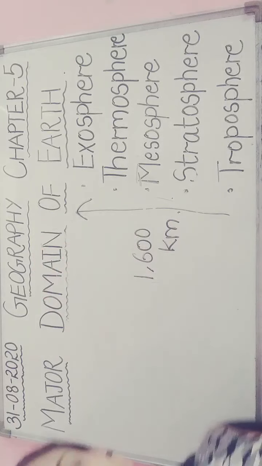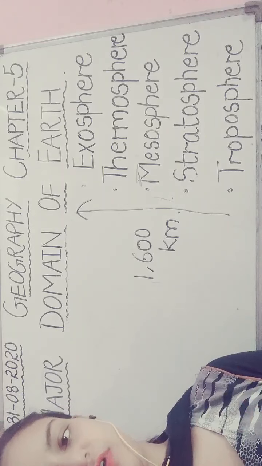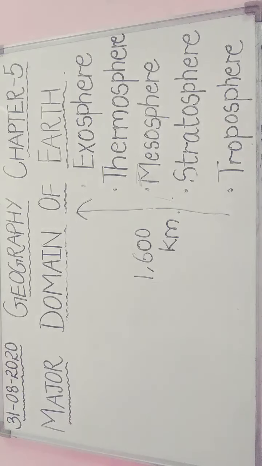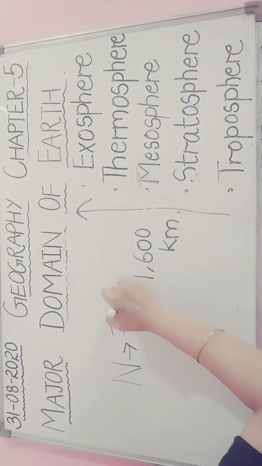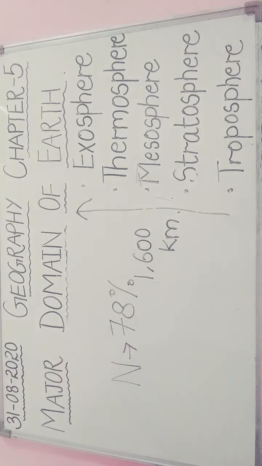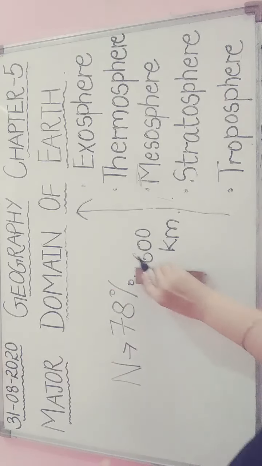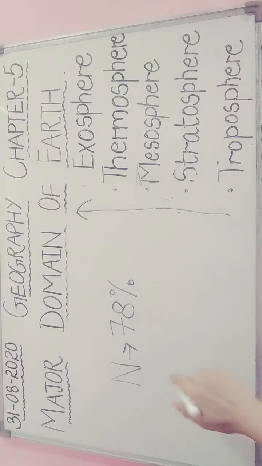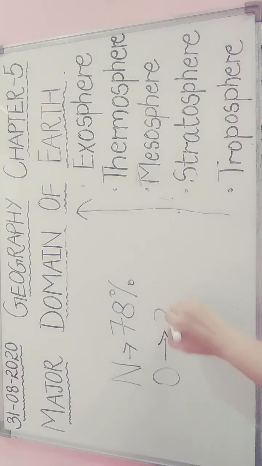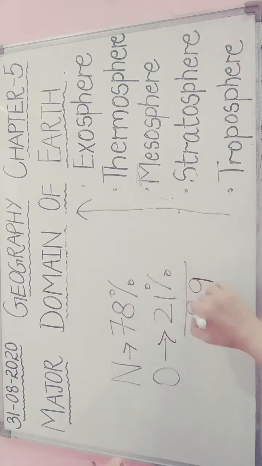Next, students, we know that atmosphere means the mixture of all the gases. But what is the main constituent of these gases? Our atmosphere is composed mainly of nitrogen and oxygen. 78% is nitrogen in our atmosphere, and oxygen is 21%, which together make 99% of the total atmospheric gases.